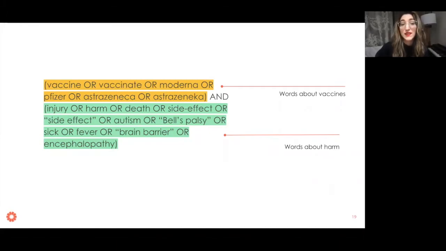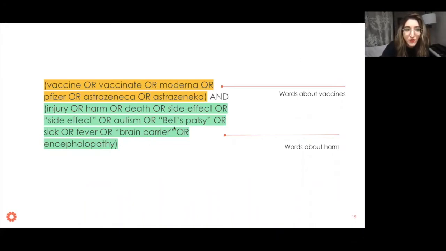This might look intimidating as a search string, but if you break it down, it's actually simple. You can see we have one group of words here, all separated by OR, and one group of words here, all separated by OR. These first words are all about different vaccines.